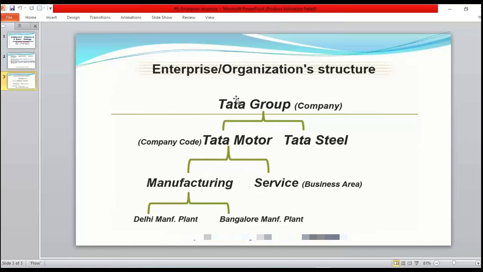Like, let's suppose, the shareholders of the organization, in the sense Tata Motor. Tata Motor has a separate listing in the stock market. Tata Motor has separate share prices, right?